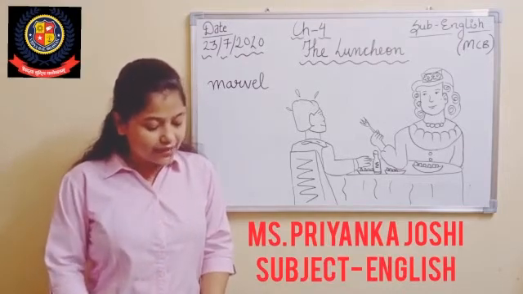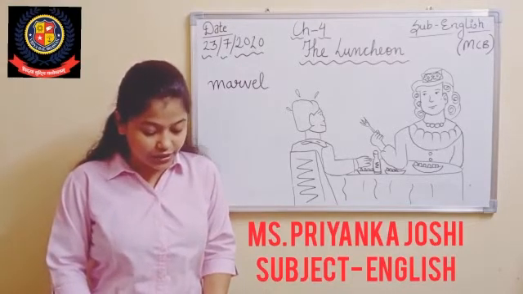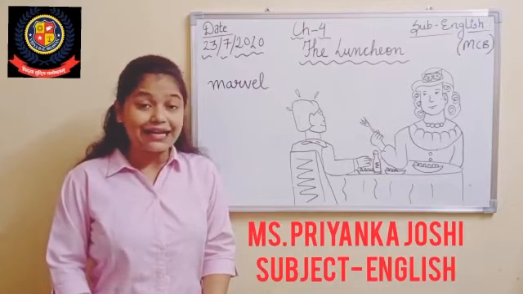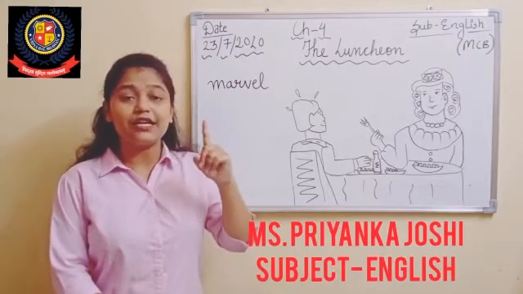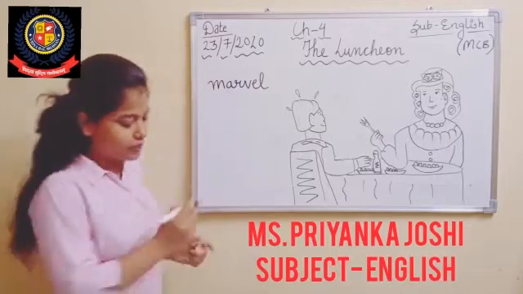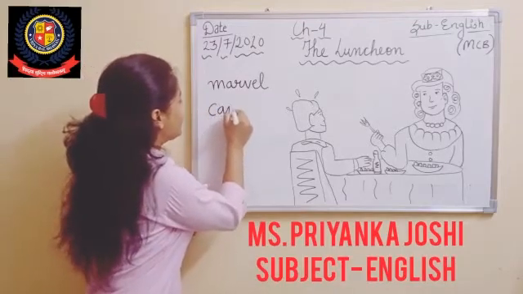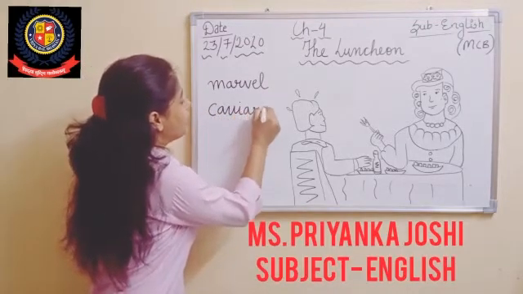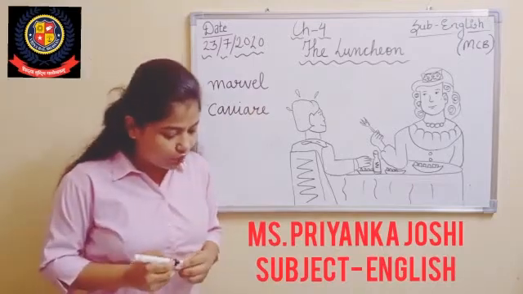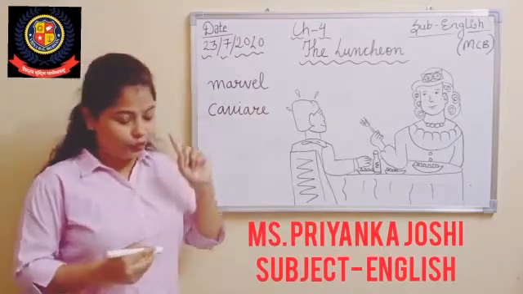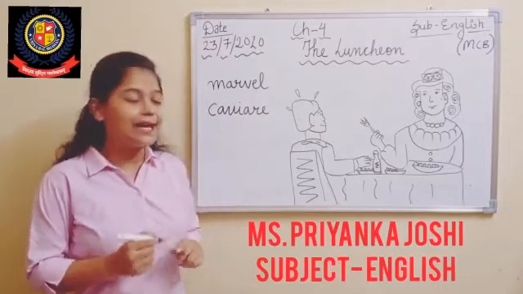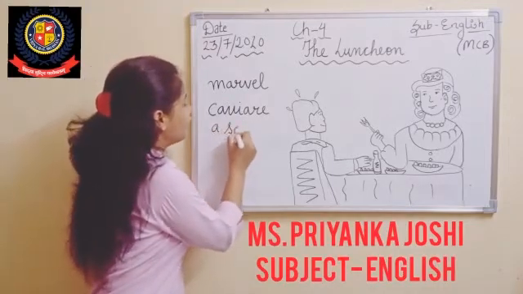The lady had a number of things for her luncheon. Number them in the correct sequence. So first she had caviar, C-A-V-I-A-R-E. First she ate this. Then second, a salmon, right?